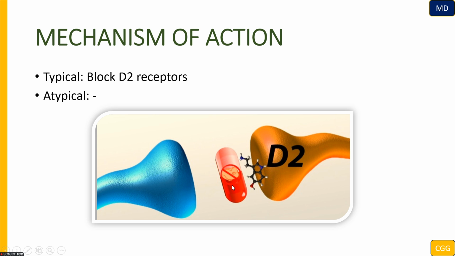First, talking about antipsychotics, we need to understand what the mechanism of action is. This is a generalization: it is going to be blocking of D2 receptors. Also keep in mind atypicals are going to interfere with the serotonin or norepinephrine levels here.